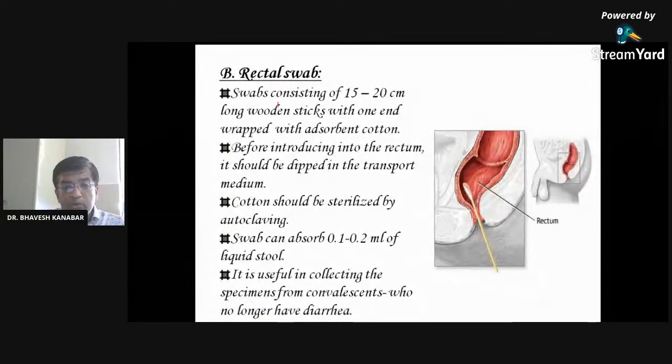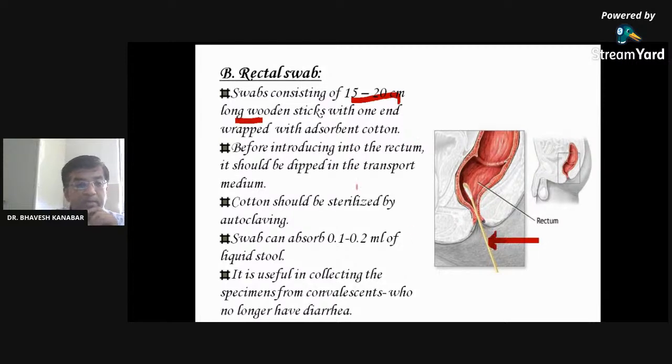A rectal swab may also be taken, like we take nasal and oral swabs. The rectal swab consists of a 15 to 20 centimeter long wooden stick. This is the stick by which the rectal swab can be taken. Before introducing it into the rectum, it should be dipped into the transport medium. The cotton should be sterilized by autoclaving. The swab can absorb 0.1 to 0.2 ml of liquid stool and is useful in collecting specimens from the convalescent carrier also, who does not have diarrhea.